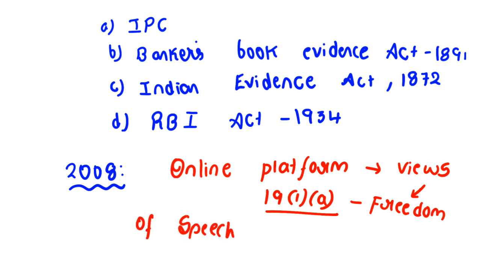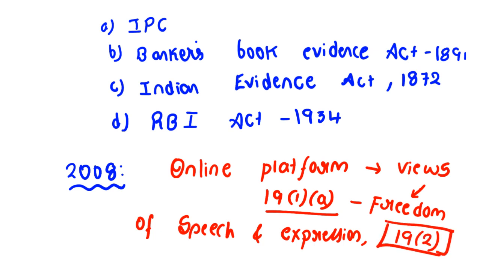But in the same article, Article 19, Clause 2 provides the reasonable restrictions. As you say, under freedom of speech and expression, I can say anything I want. But no, that is not accepted in India. You should follow some reasonable restrictions. Your freedom of speech and expression should not hurt the other person, the other society, the other religion, the other community, right?